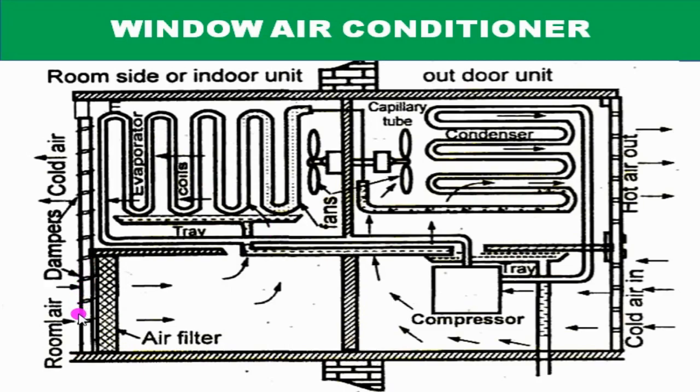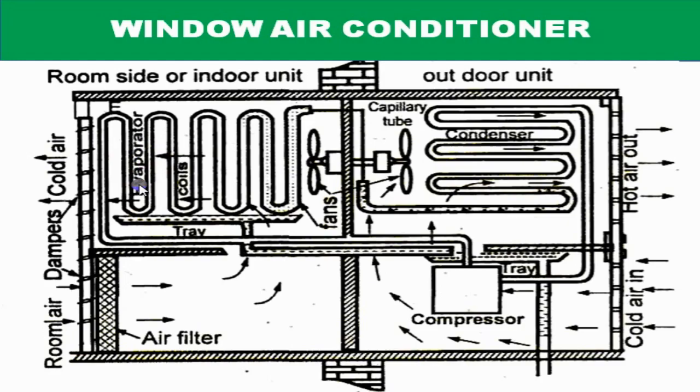These dampers are helpful to control the direction of air movement, and these air filters absorb the dust particles which come along with the room air, so that dustless air is allowed to pass through the evaporator.